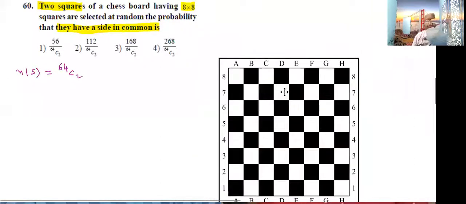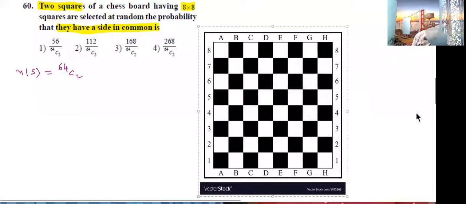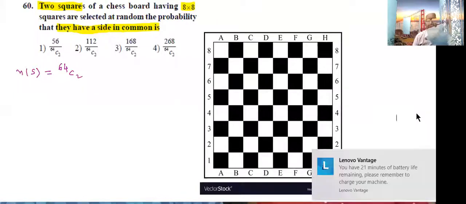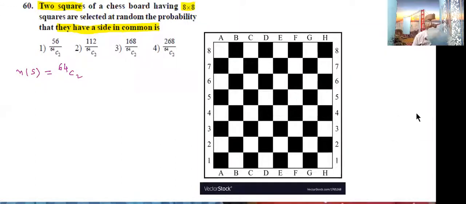Now, students, observe that side in common means, first I am going to take two common sides. Two common sides, how many squares are possible? Three common sides, four common sides. One common side related squares are not there. Okay. Two common side squares, those squares I am going to identify.